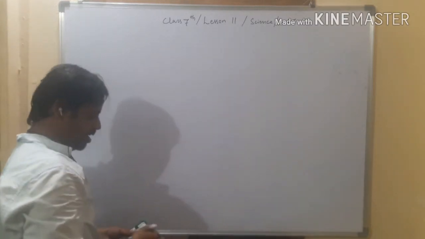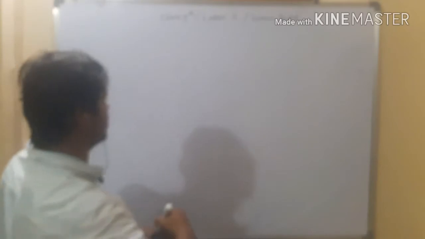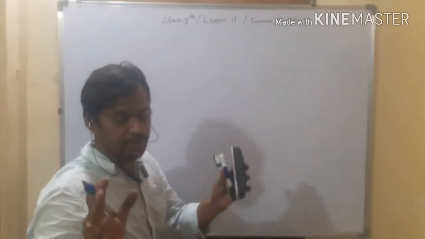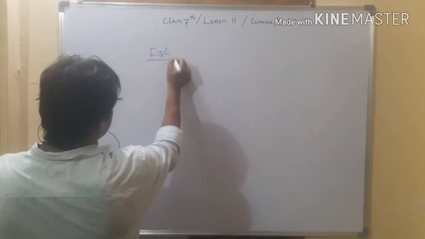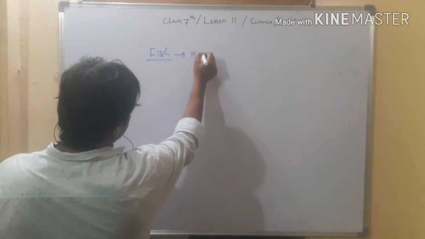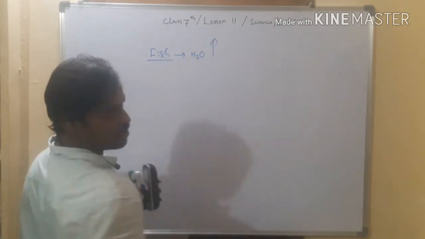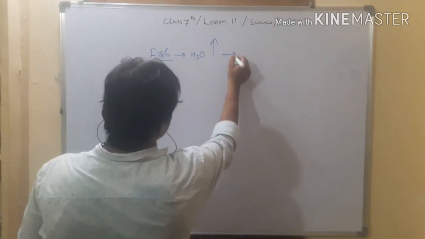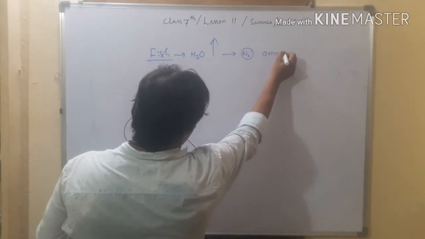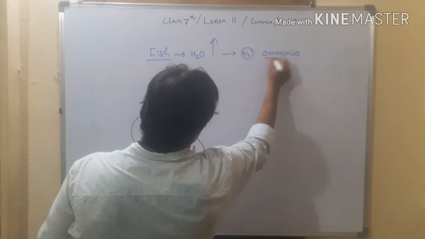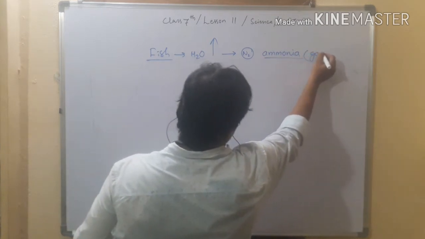And here, not all animals will excrete the same thing. It depends upon the availability of water. For example, fish get more water. Availability of water is very high, so they release the nitrogenous waste in the form of ammonia, that too in gaseous form.